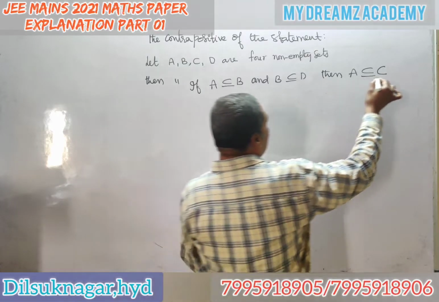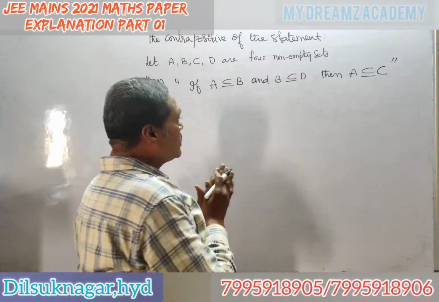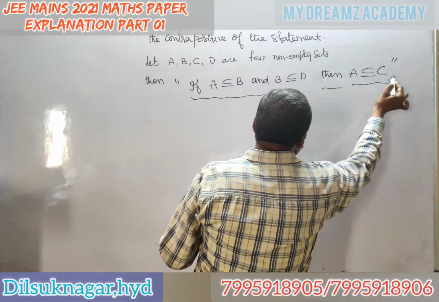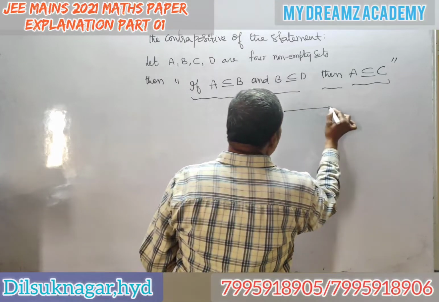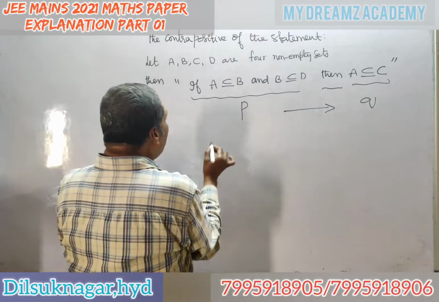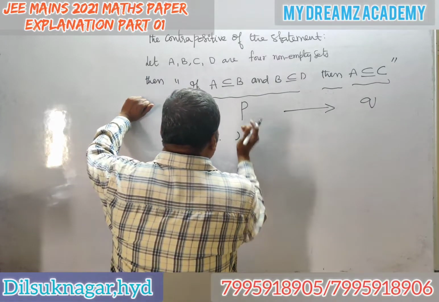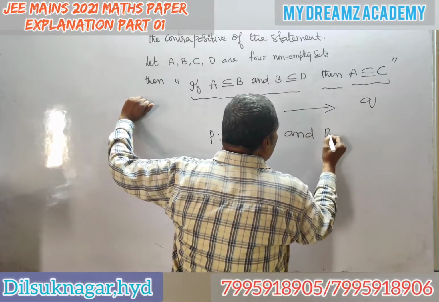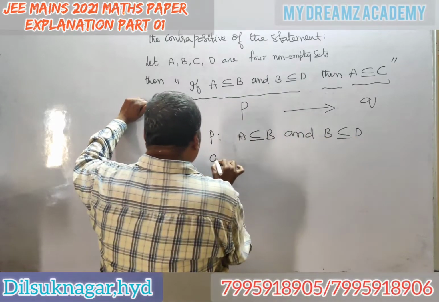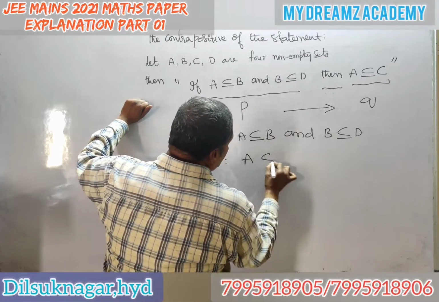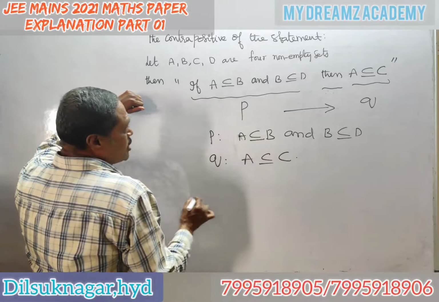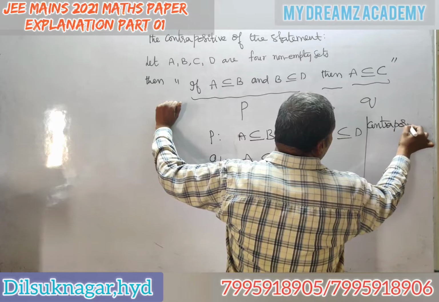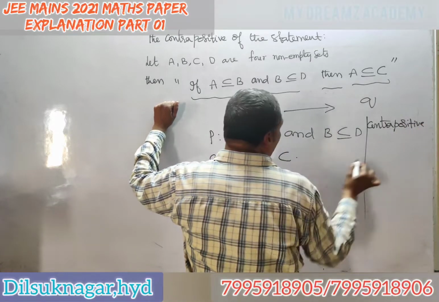Very, very, very, very important to remember. If, then: this is P, then this is Q. What is P? P is A is a subset of B and B is a subset of D. Q is the given statement, A is a subset of C. What is the contrapositive of P then Q?